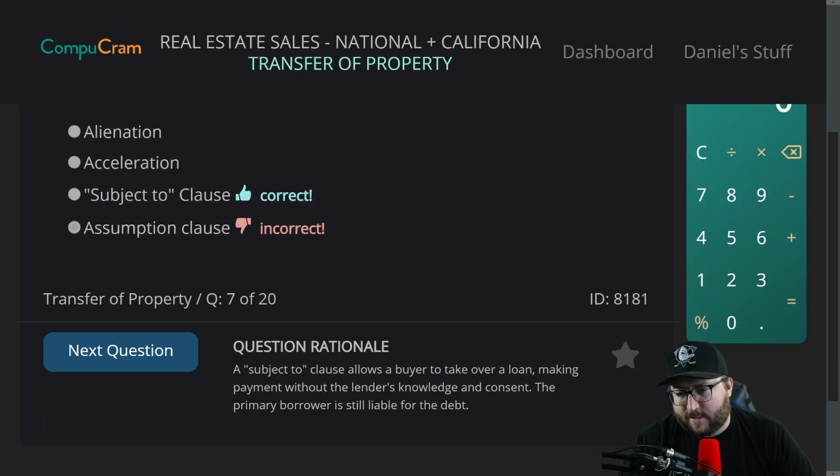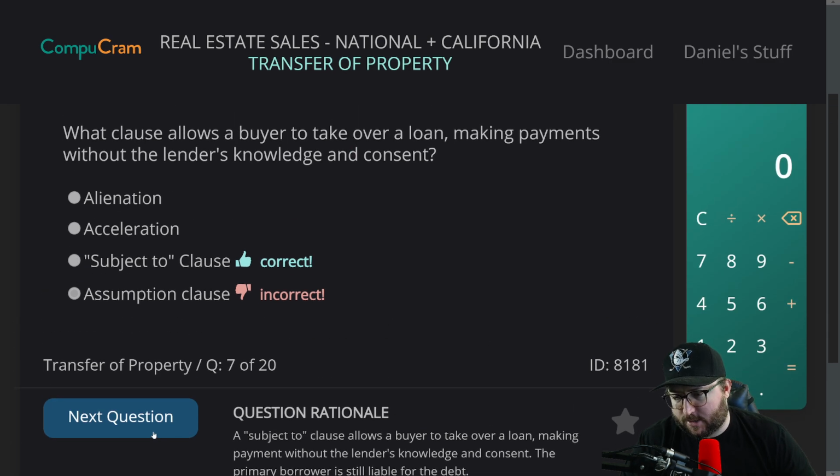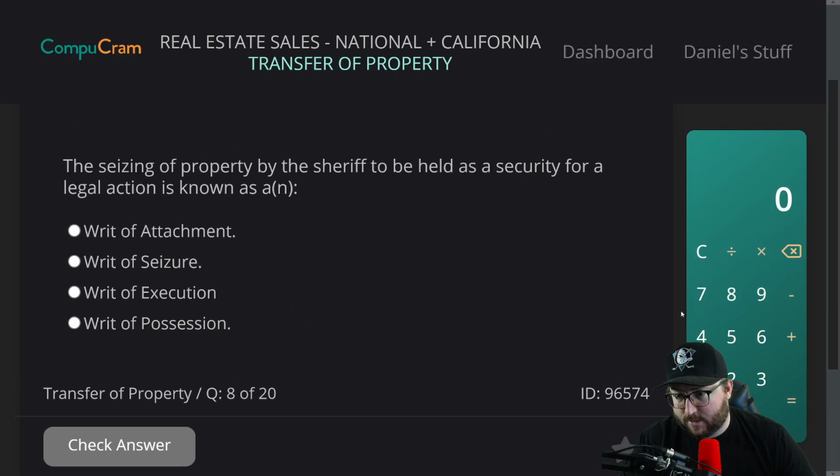Incorrect. Question rationale. A subject to clause allows a buyer to take over a loan, making payment without the lender's knowledge and consent. The primary borrower is still liable for the debt. Okay. That's the subject to. We don't know what these other ones are. We got to figure out what those ones are too.